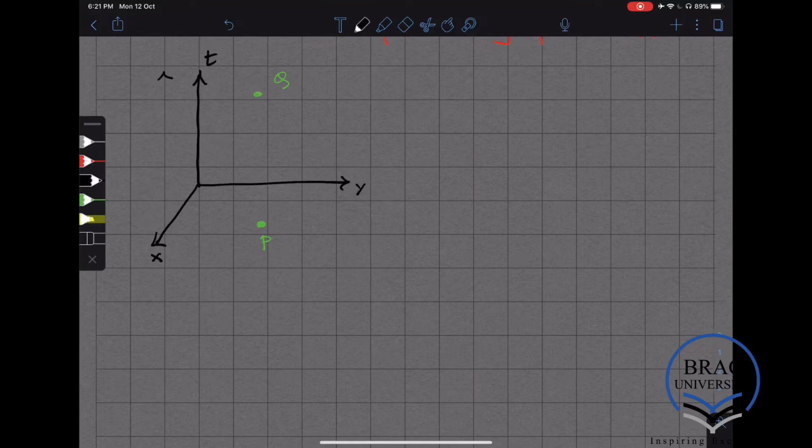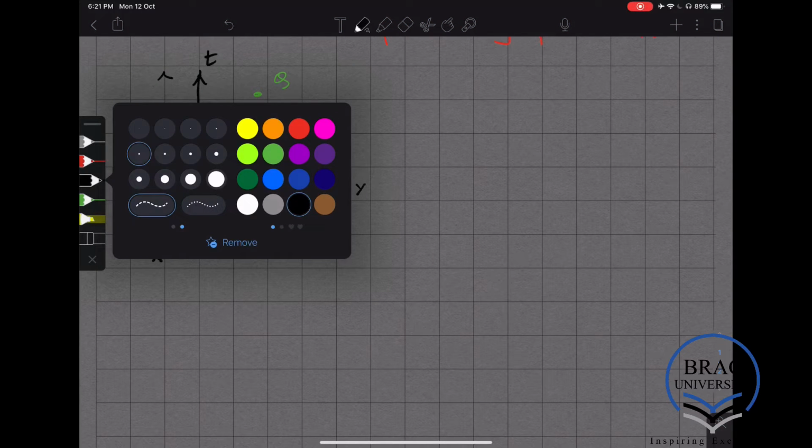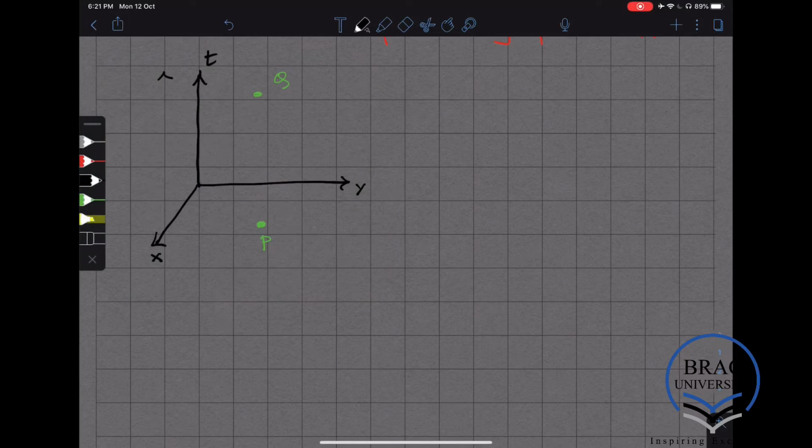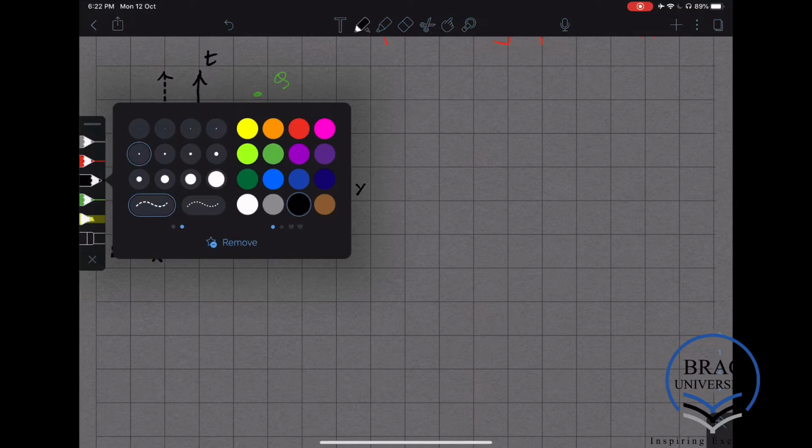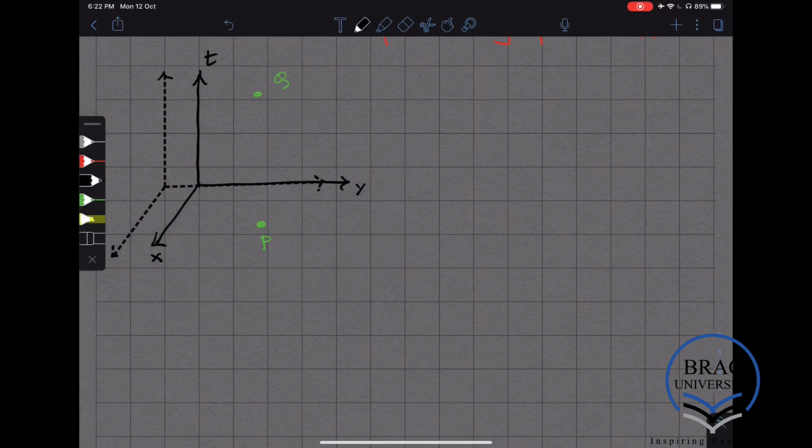Now suppose that we have another reference frame. Let's use a dashed line for that. And suppose this reference frame is moving with respect to the first reference frame in the y direction with some velocity v. So this is, say, t prime, this is x prime, and this is y prime.